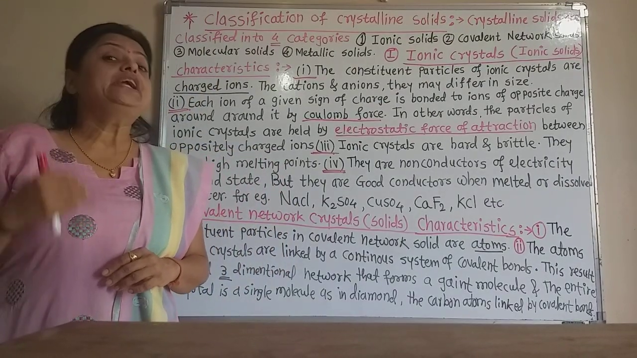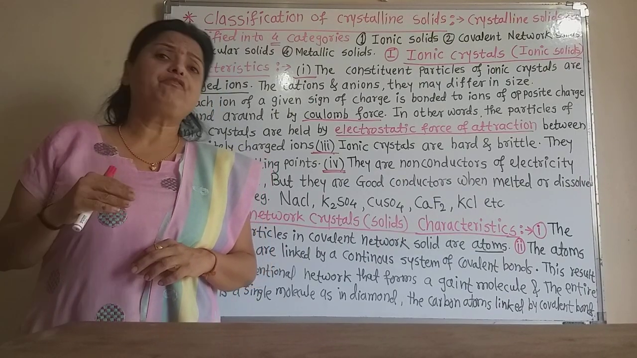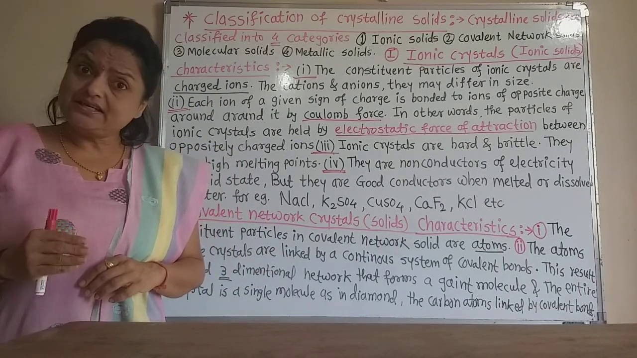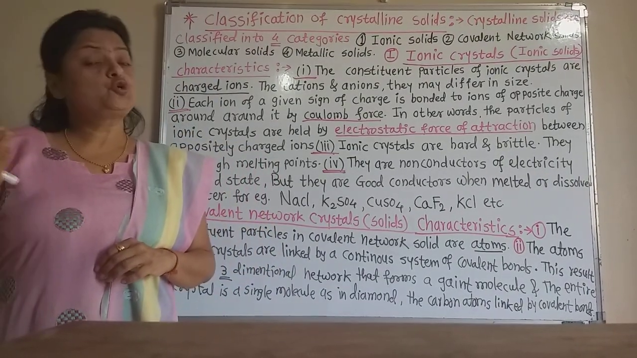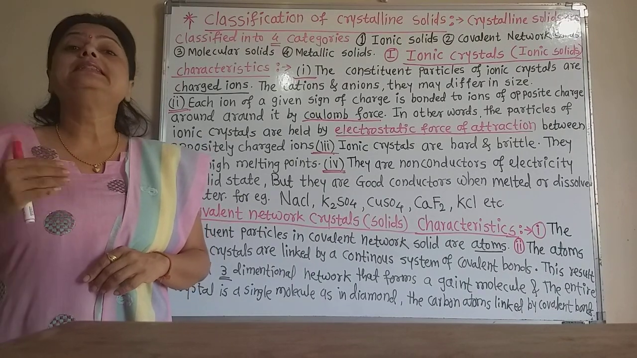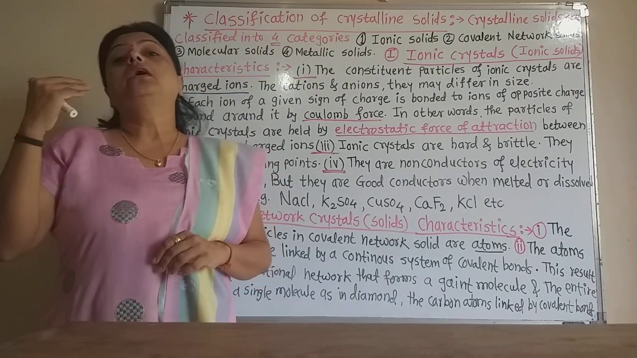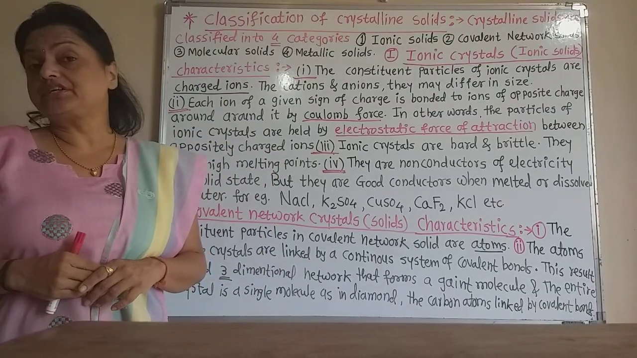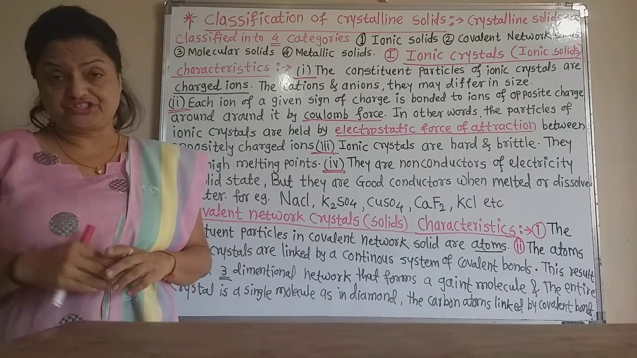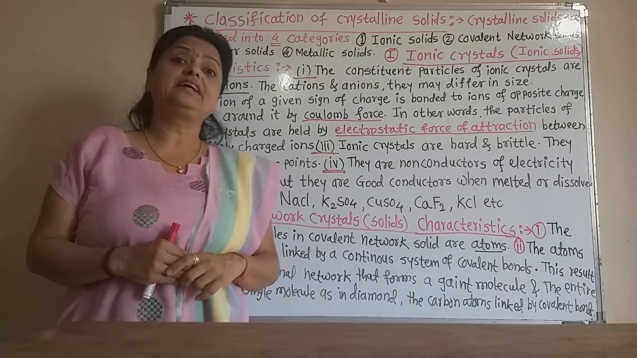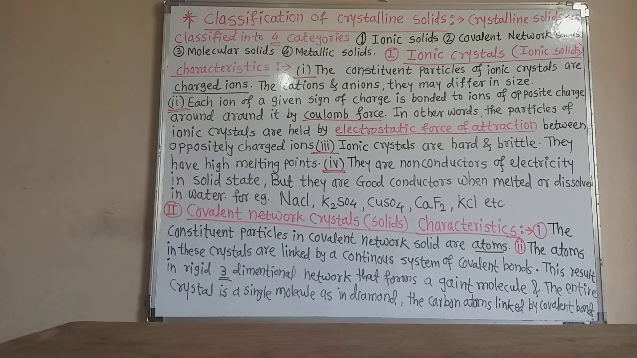But when we dissolve these crystalline solids in water, or if we melt them, the positive and negative ions can move from one place to another, and therefore they conduct electricity and heat also. That means they become good conductors in the liquid state, that is the melted state, or in the solution state. But when they are in the solid state, they are poor conductors or bad conductors of heat and electricity.